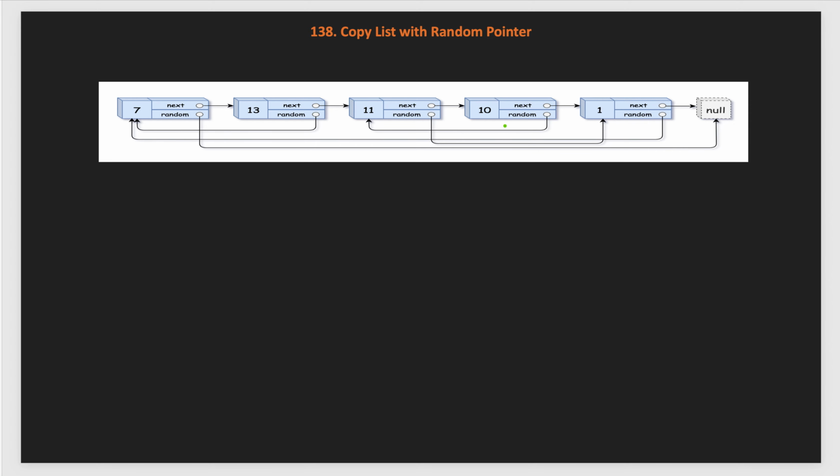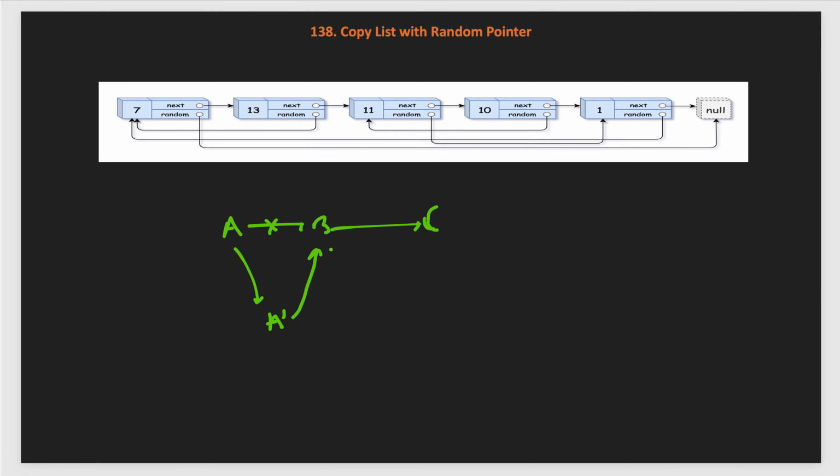As this is our original list, for example, let's take a shorthand list like A, B and C, we have 3 nodes in our list. Now we need to create copy nodes. We will create a copy node like A to A dash, break this link and add A dash in between.